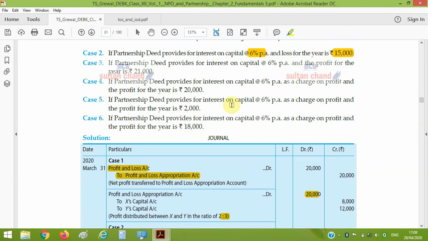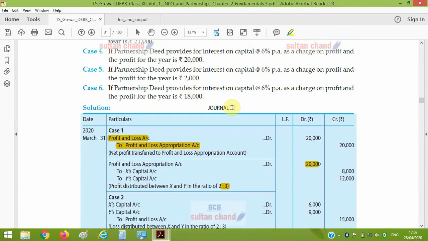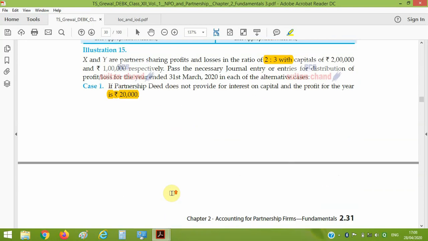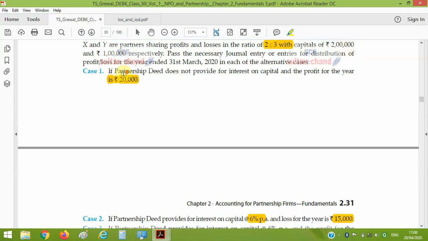After that, it is said interest on capital is allowed. So interest will be computed. Here the capitals are 2 lakh and 1 lakh. 6% of 2 lakh, that is 12,000, and of 1 lakh, that is 6,000.